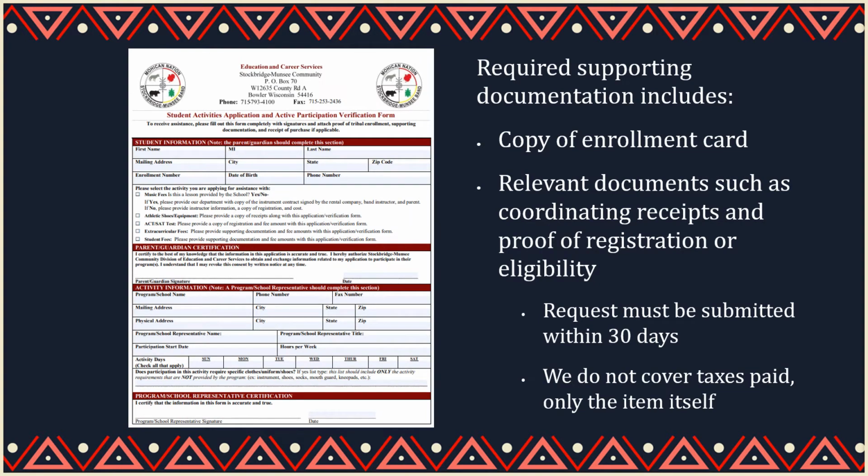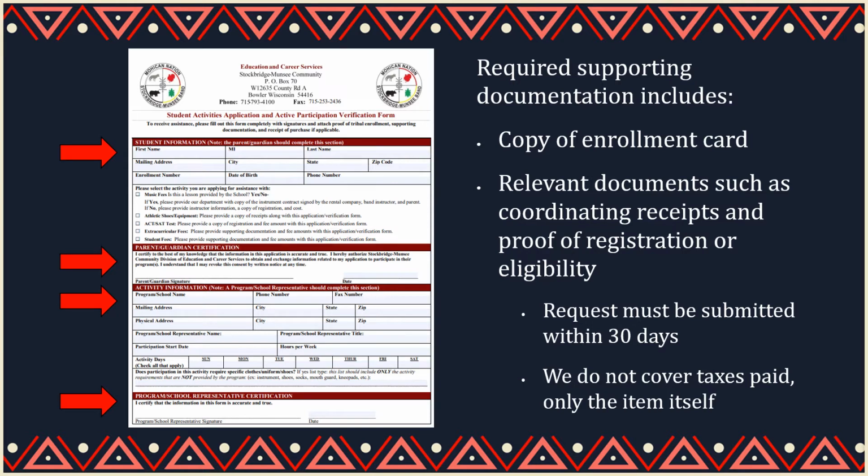For student activities, start by filling out the student activities application. You will provide the student's basic information and select the activity you are applying for assistance with. The parent or guardian will certify the application with a signature and date. Next, a school or program representative will have to complete the activity information section of the form and authorize it with their signature. Be sure to include supporting documentation with your application.